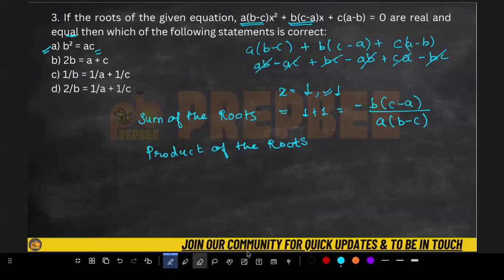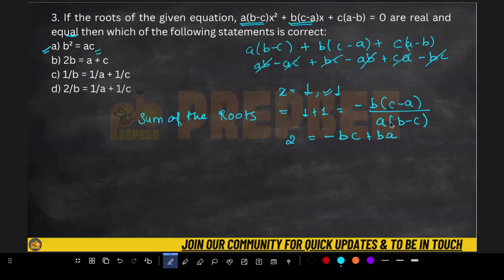And let's remove the product of the roots for a while, and solve this one. From here you will get 2 equivalent to minus, solve it further, what you will get? bc plus ba, right?